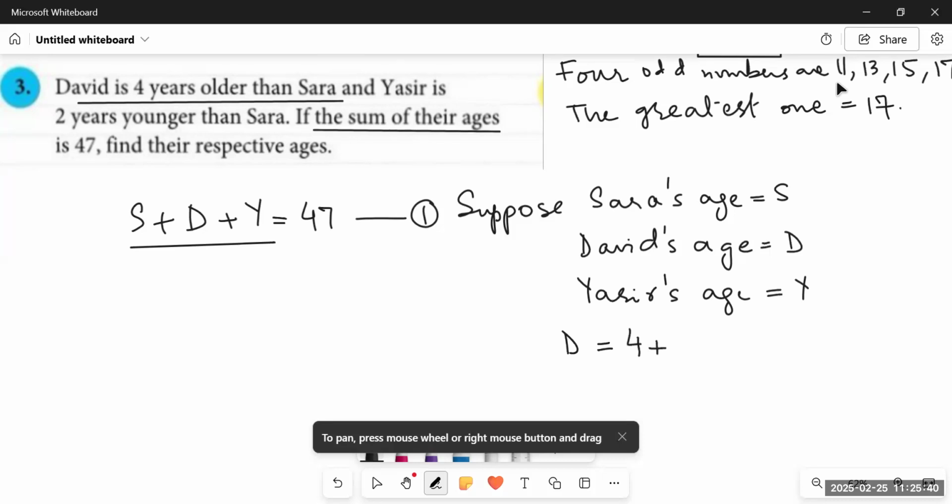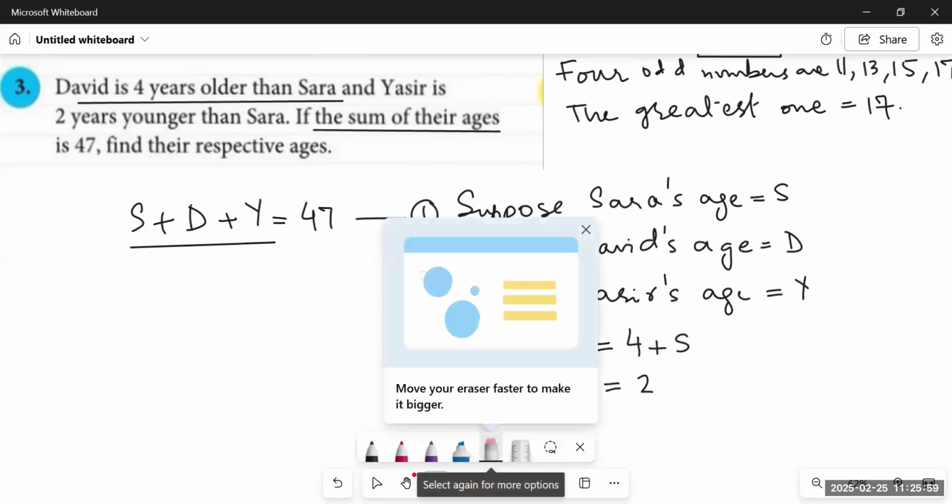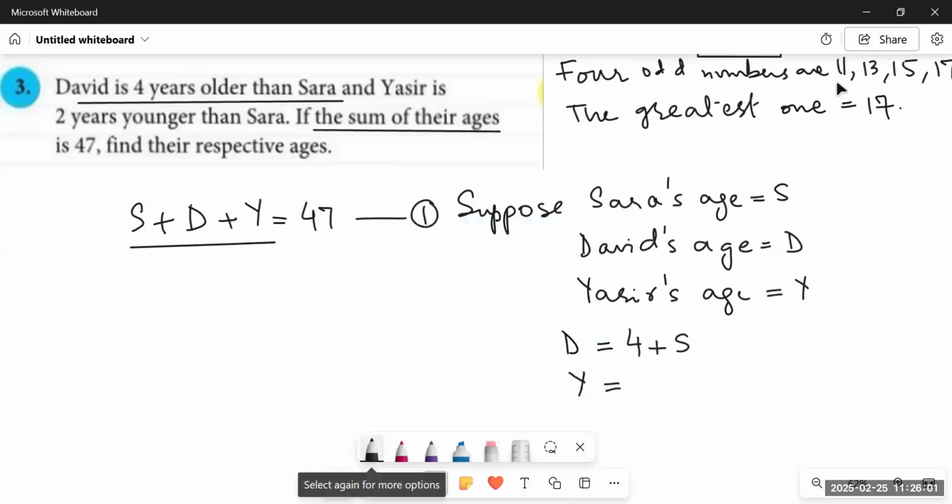So if it's saying David is 4 years older than Sarah, then the equation would be D equals 4 plus S. And for Yasser, it says Yasser is 2 years younger than Sarah. So what are we going to write? 2 years younger means whatever is the age of Sarah, we will subtract 2 from it to find out the age of Yasser.